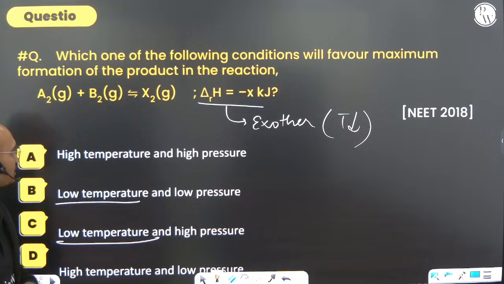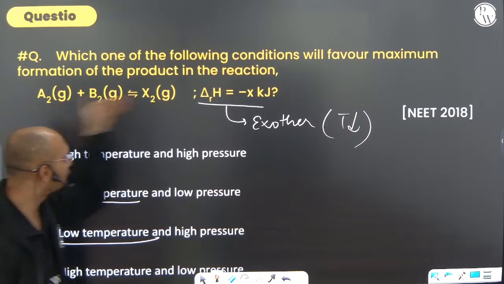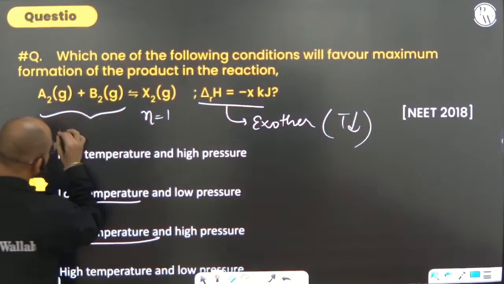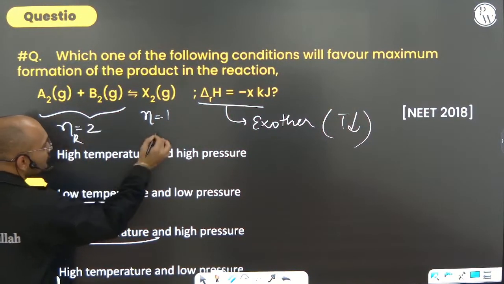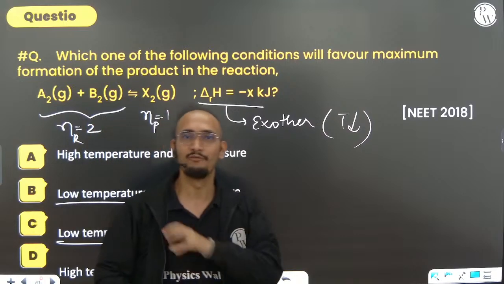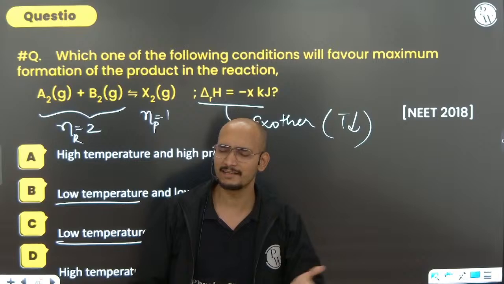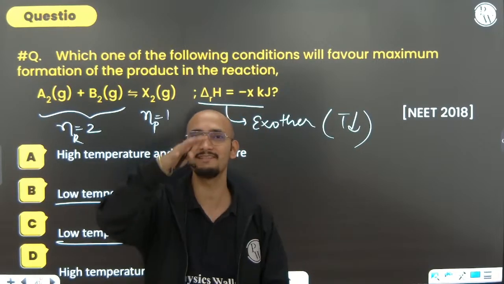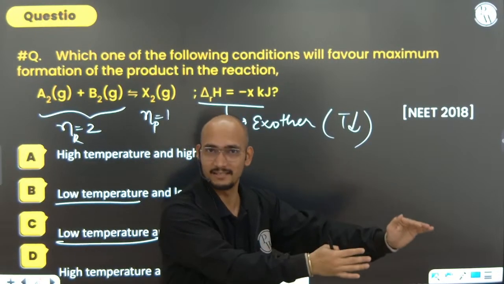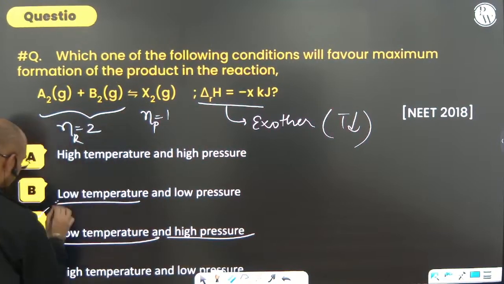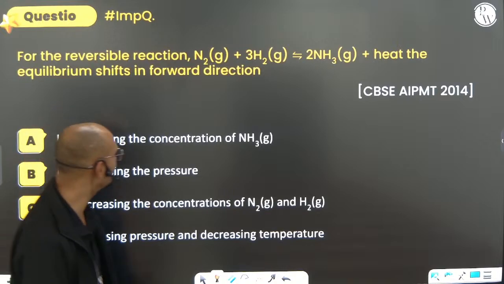Now, what about pressure? Just think about it. You are going forward. For the forward direction, the number of moles is 1, while on the reactant side the number of moles is 2. So you are going towards fewer moles. For going towards fewer moles, you should be going towards lower pressure. But the reaction goes to the lower pressure side only when you increase the pressure. So it is high pressure and low temperature. Not a big deal, very easy, right?